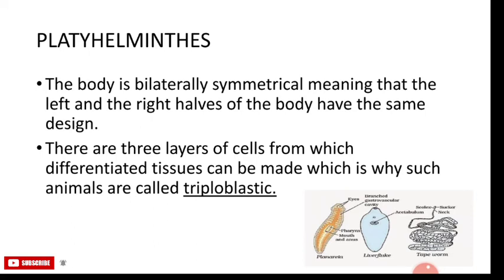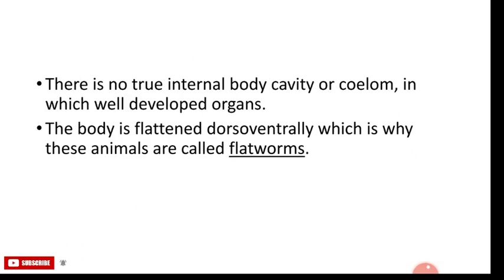There is no true internal body cavity or coelom in which well developed organs can be accommodated. The body is flattened dorsoventrally. Dorsoventrally means top to bottom, which is why these animals are called flatworms. They are either free living or parasitic, and some examples are free living animals like planaria and parasitic ones like liver flukes.